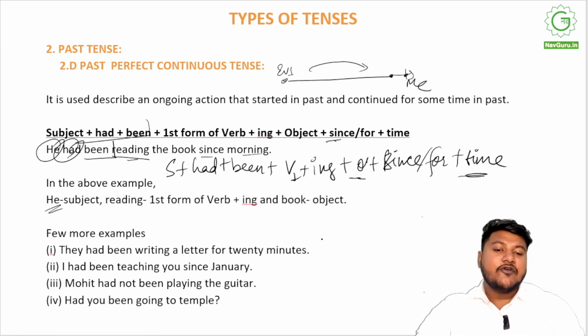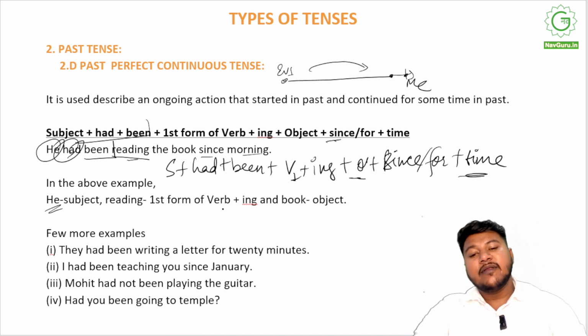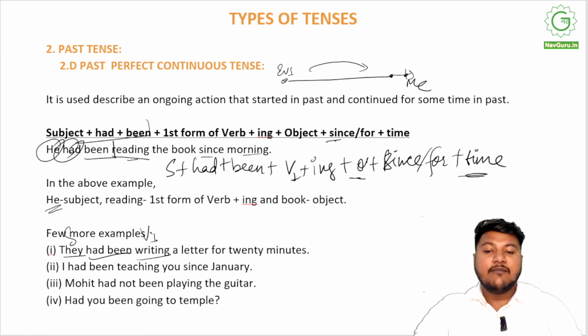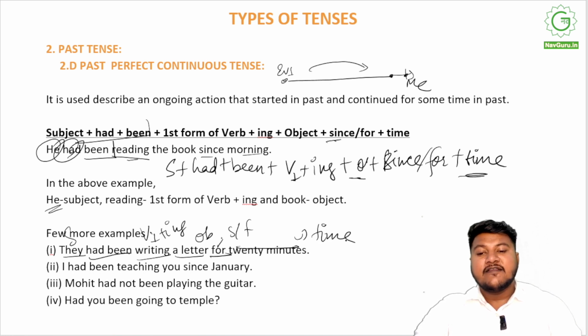They had been writing a letter for 20 minutes. I had been teaching you since January. Mohit had not been playing the guitar. Have you been going to the temple, right? So they had been: there is the subject, had been writing is v1 plus ing, letter is the object, for is from the since-for pair, and 20 minutes is the time. Similarly, I had been teaching you since January, right?